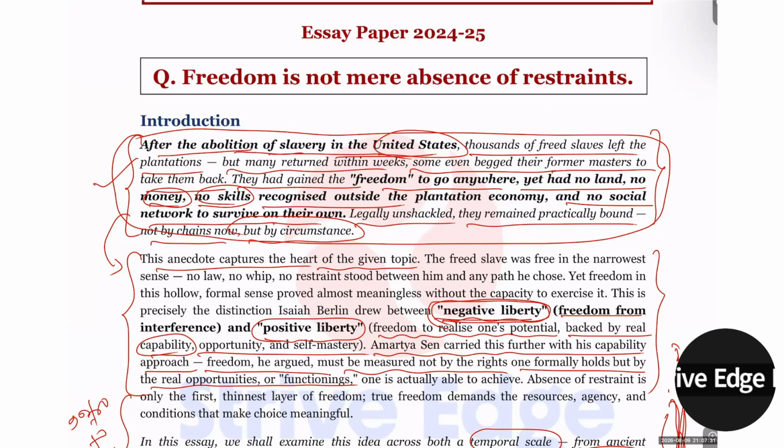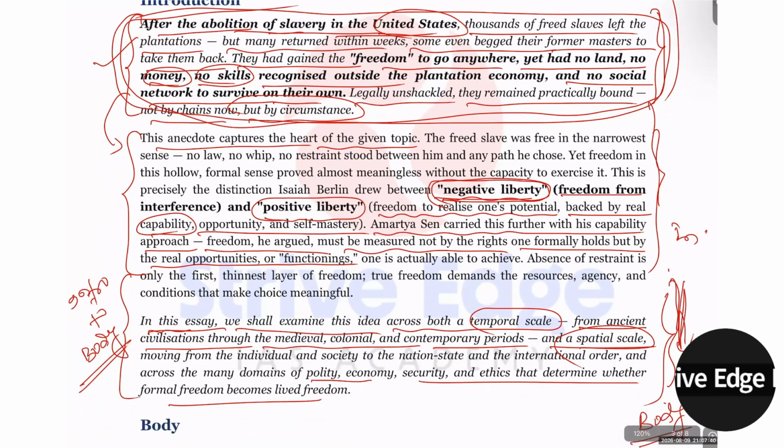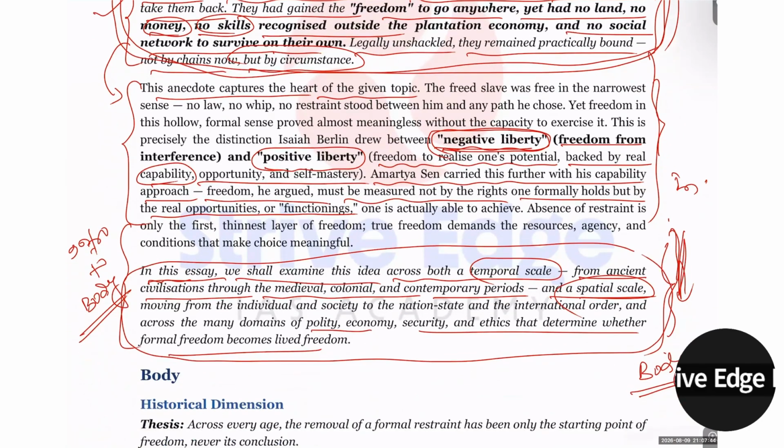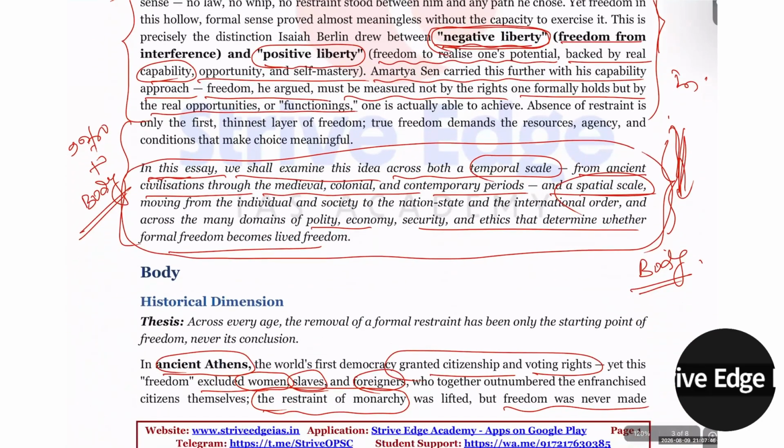Then after this anecdote, you have to link the meaning of the anecdote with the topic given. So here I have explained and linked it. Then this is the connecting line that I have written between my introduction and the body. And in this body, you have to start from history.